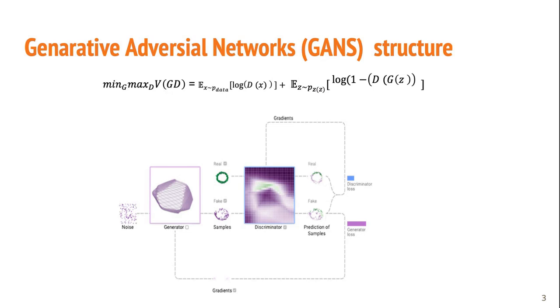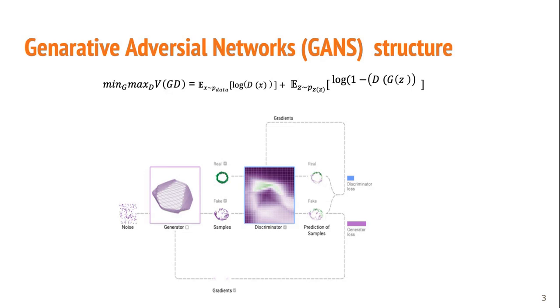What is a GAN? A GAN is composed of a generator, which takes noise as input and whose job is to create fake samples, and a discriminator, whose input is real and fake data and whose job is to classify whether it's real or fake.